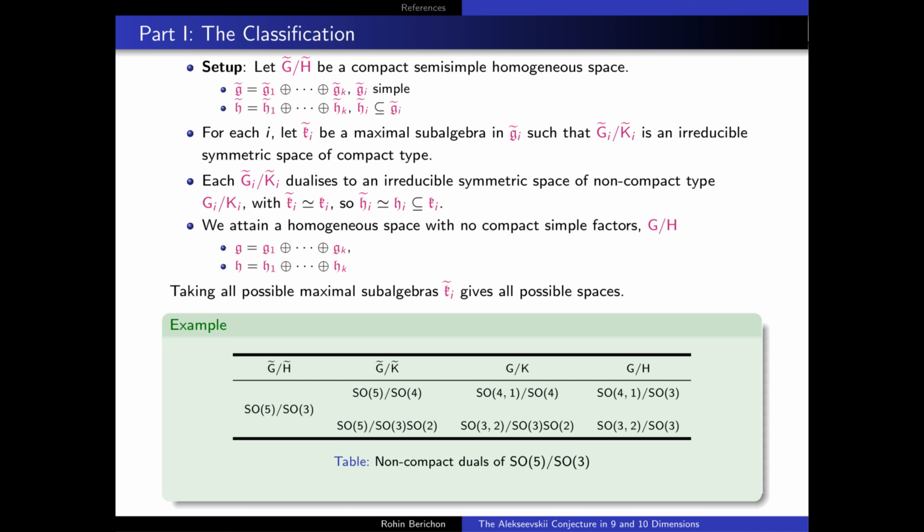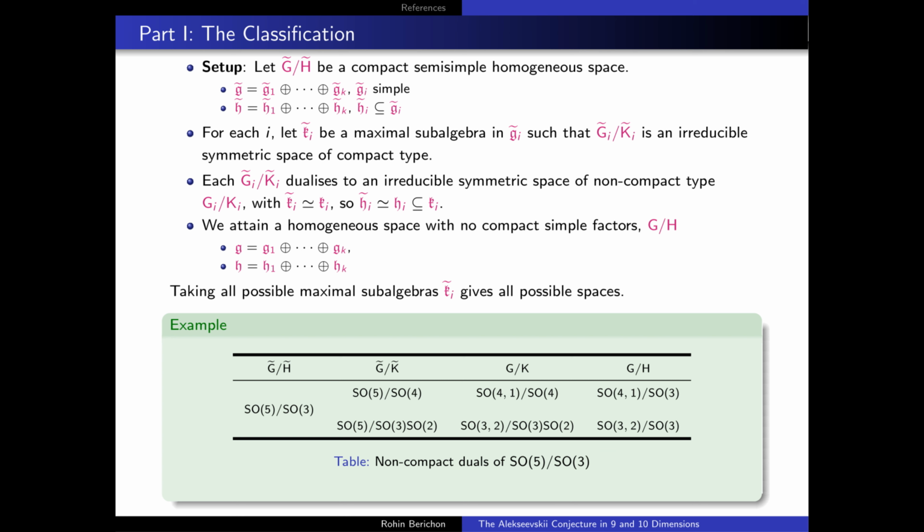The construction of this partial duality in particular comes out of studying the duality between irreducible symmetric spaces of the compact and non-compact types respectively. In order to carry out this classification, what one first does is start with a compact semi-simple homogeneous space. That is a homogeneous space whose Lie group is compact and semi-simple, and we write for each of these compact simple factors of our homogeneous space the projected isotropy, which we will denote by H_i.